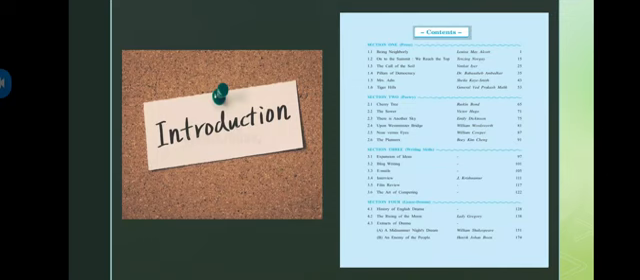Then coming towards section 2, there is poetry. The whole section is based on poetries only. And from the second section, 2.6, that is The Planners, has been removed from your syllabus. Is it clear? And then moving towards the third section, that is based on the writing skills.